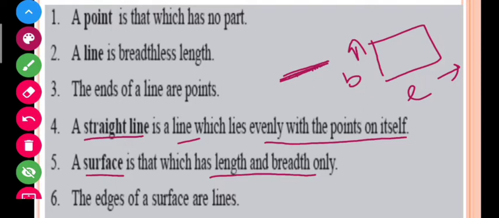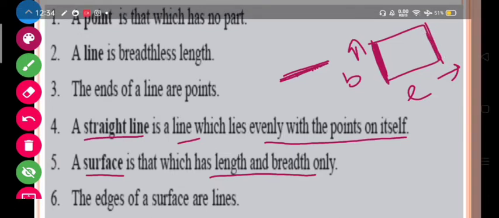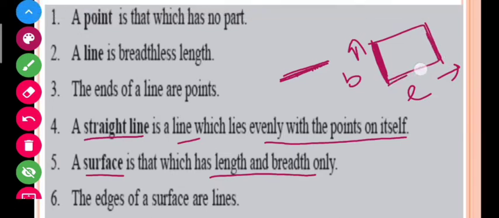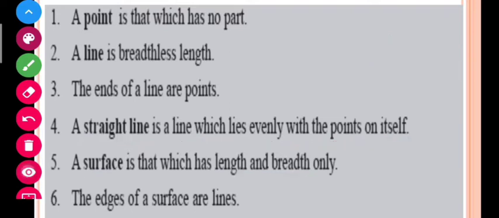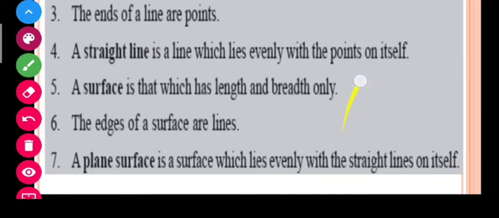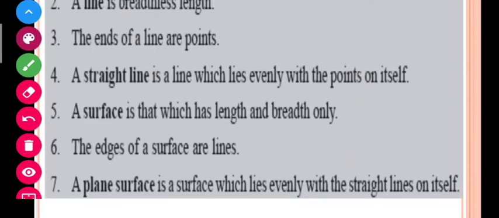Now let us come to the sixth part. The edges of a surface are lines. As this is a surface, these are the edges. So in the sixth definition, he said that the edges of a surface are lines. Now let us come to the seventh: a plane surface is a surface which lies evenly with the straight lines on itself.